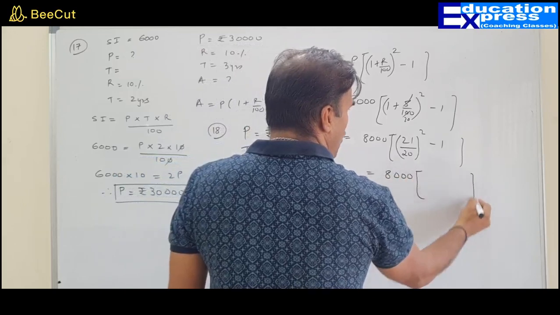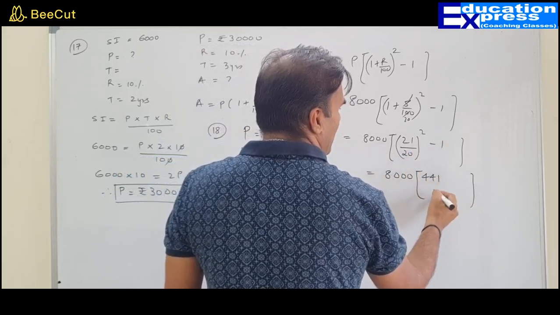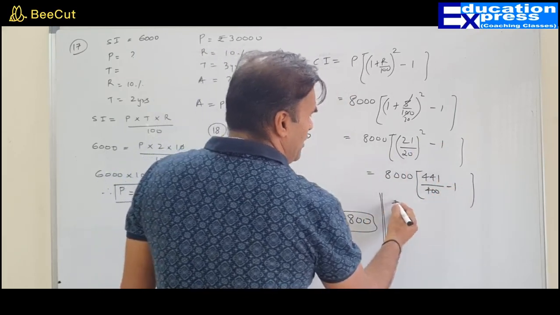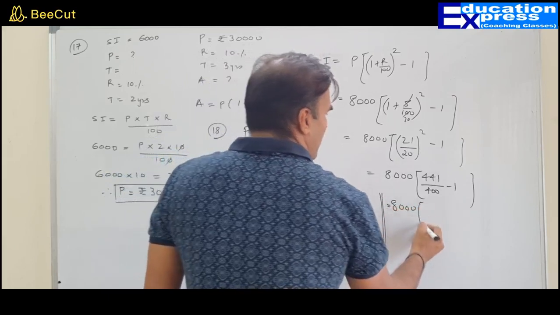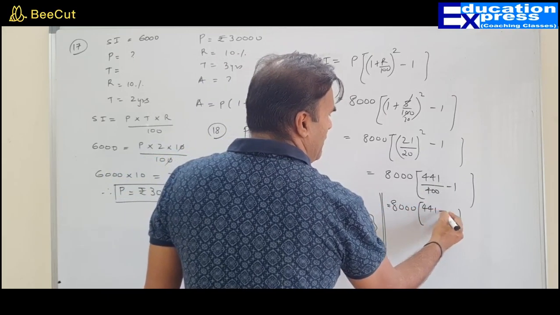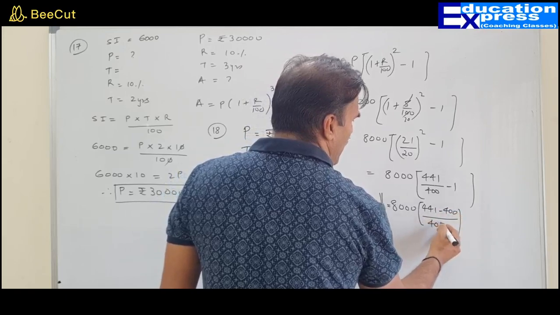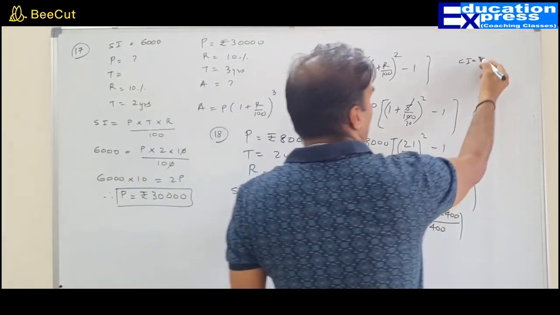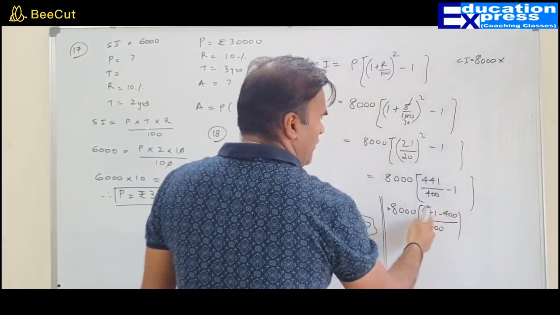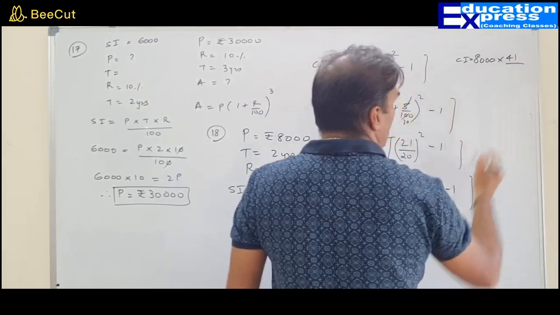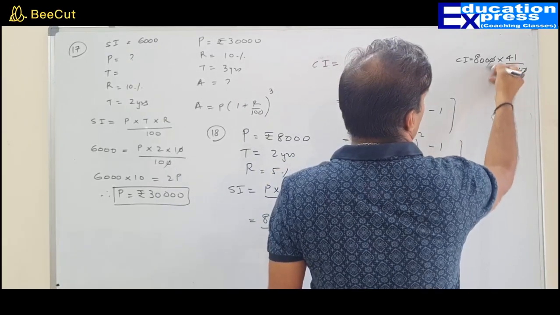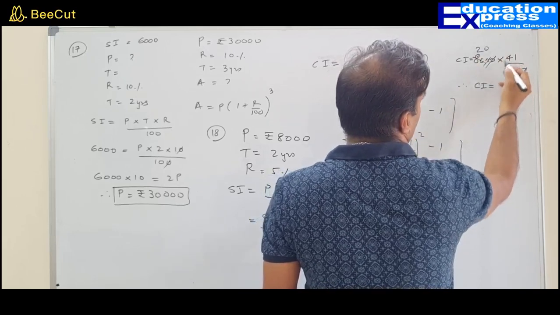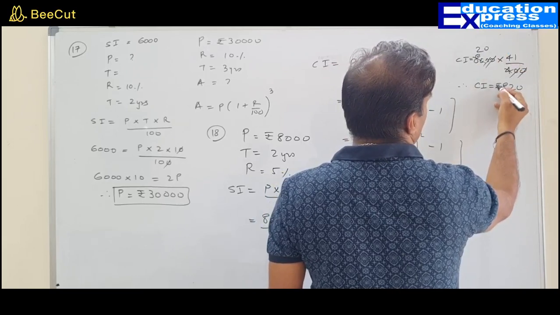Yes, sir. 21 square would be 441 upon 400 minus 1. So 8,000 into LCM, 441 minus 400 upon 400. So how much will be your compound interest? Compound interest would be 8,000 multiplied by 41 upon 400. 0, 0, 0, 0. 4 1s are 4, 4 2s are 8. So the compound interest is going to be 820 rupees.